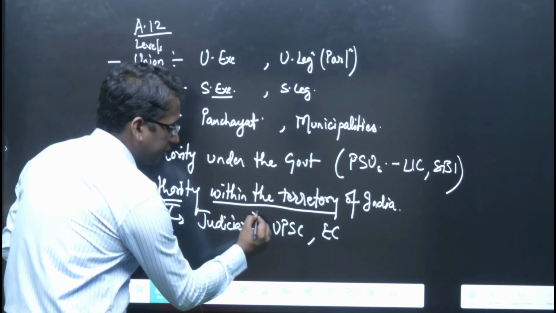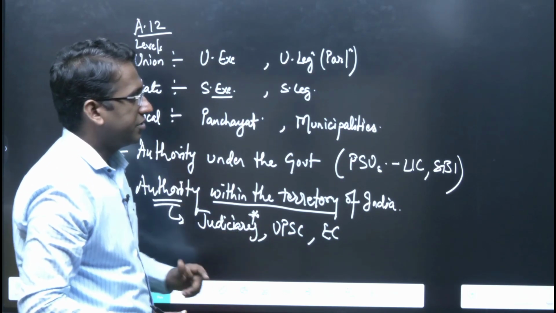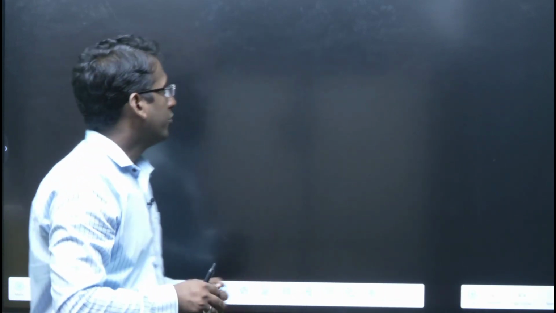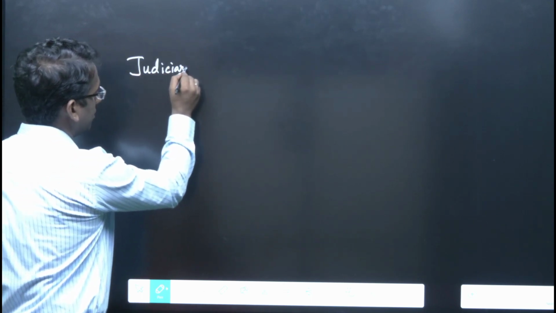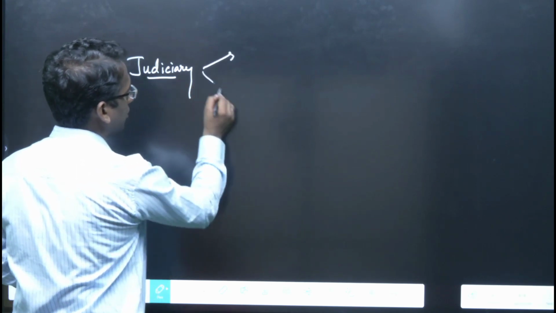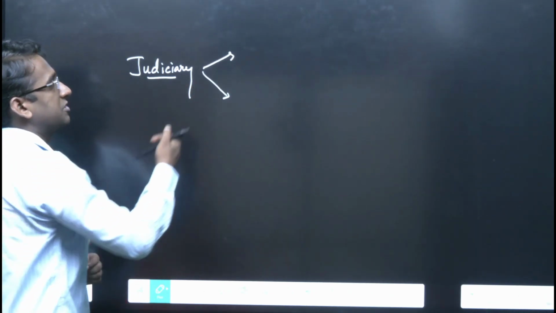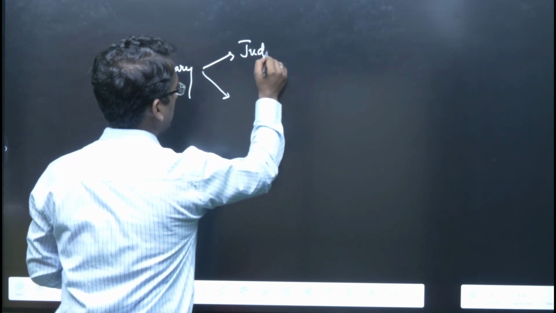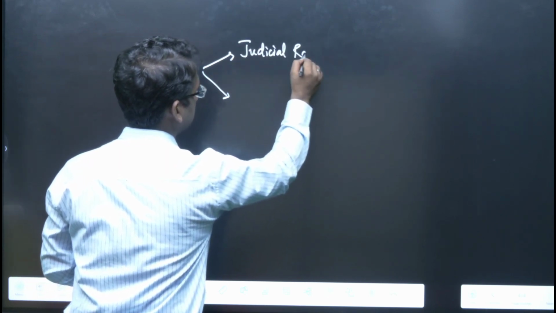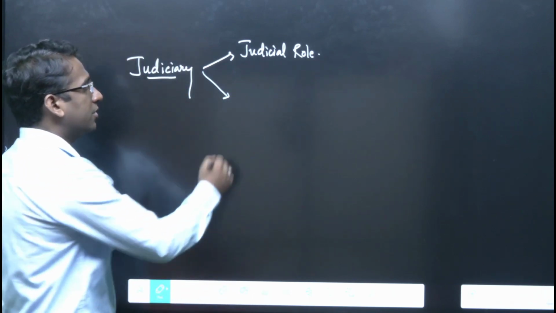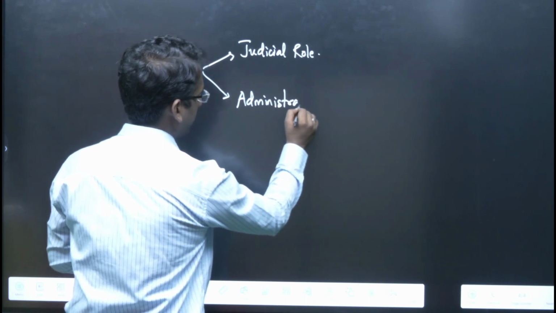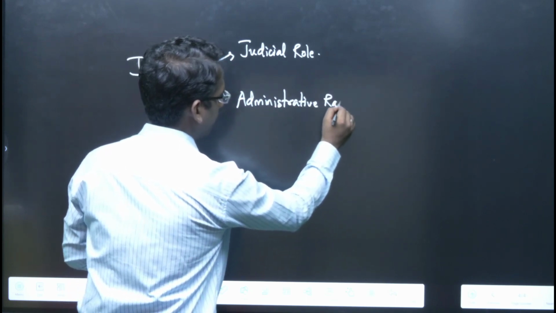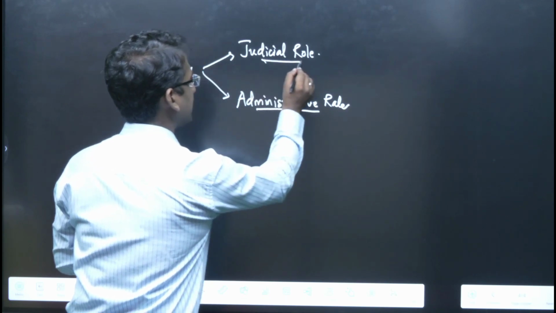Now when we talk about the judiciary, I have marked here a star mark. The reason is it has something very special to notice. When we talk about the judiciary, right? The judiciary has two important roles. One is the adjudicating role, which is nothing but the judicial role. Okay? This is the judicial role. And the other role is the administrative role. Right? Now, what is this judicial role and what is the administrative role?